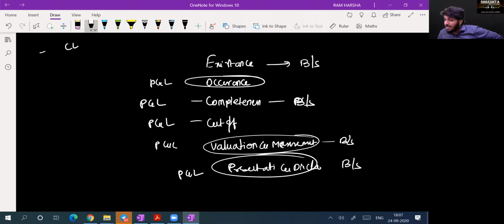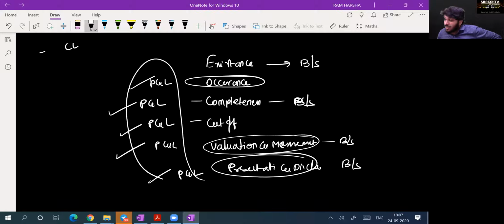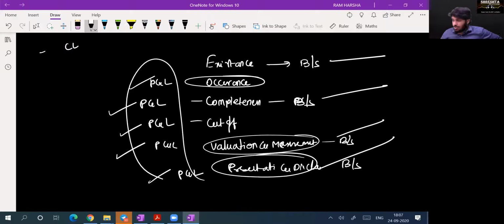Now tell me, for P&L how many assertions were there? Only 5. Occurrence, completeness, cutoff, measurement or valuation, presentation and disclosure. Whereas a balance sheet item has how many assertions? Existence, completeness, valuation, measurement, presentation and disclosure. Are you clear? I am giving you a general rule here. I'm not saying this is the 100% correct rule. Some people will say occurrence is also applicable for balance sheet. Some say existence is applicable even for P&L. Able to understand? But it is the general rule I'm saying.